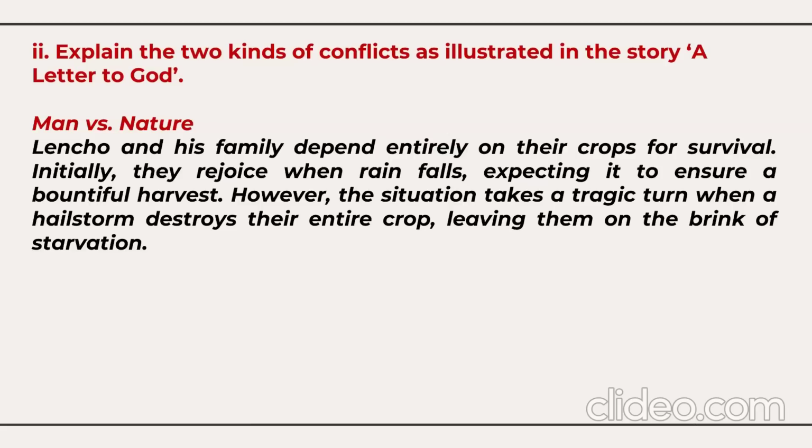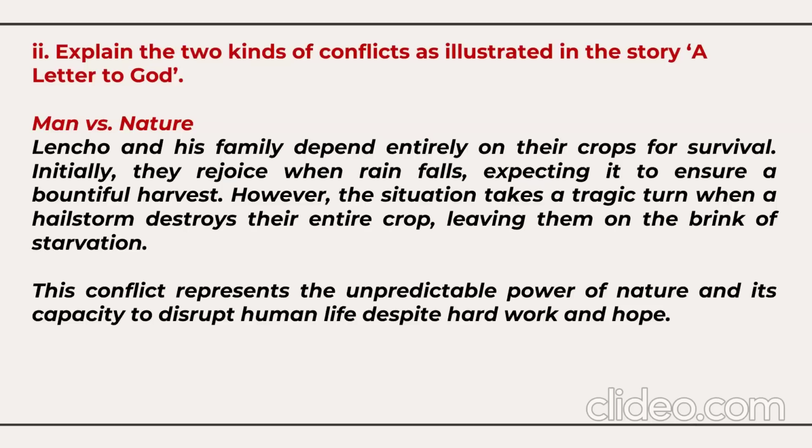Lencho and his family depend entirely on their crops for survival. Initially, they enjoy it when rain falls, expecting it to ensure a good harvest. However, the situation takes a tragic turn when a hailstorm destroys the entire crop, leaving them on the brink of starvation. So this conflict represents the unpredictable power of nature and its capacity to disrupt human life despite hard work and hope.